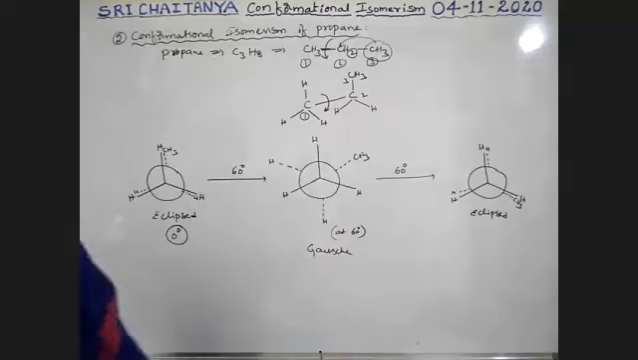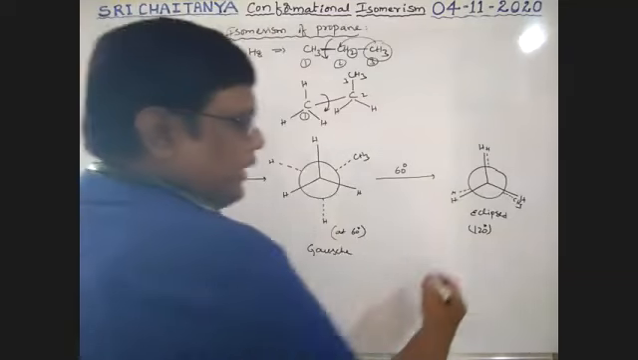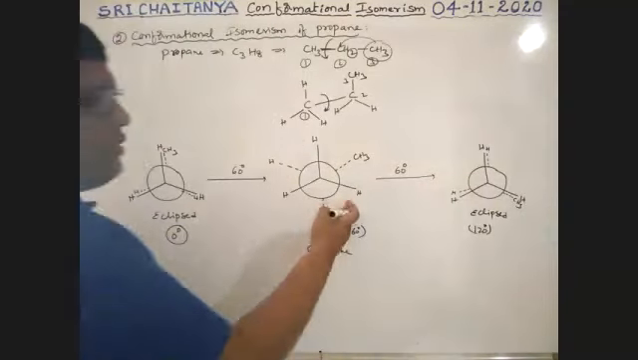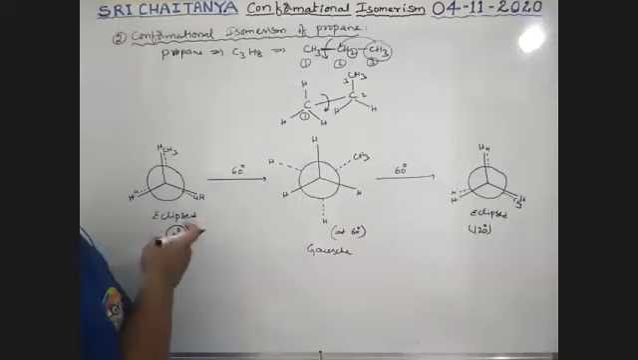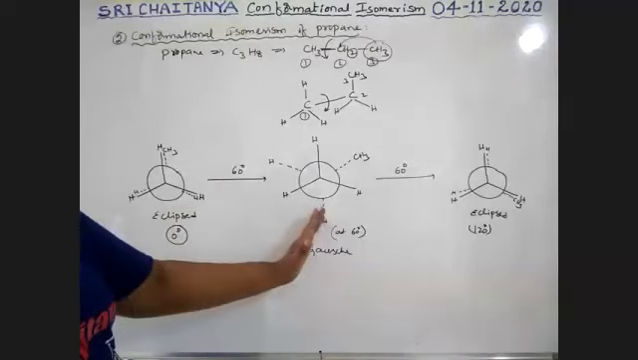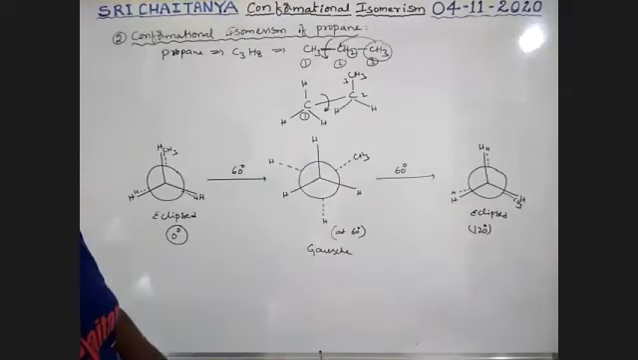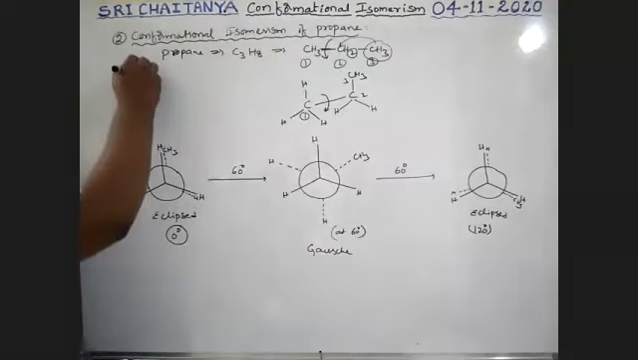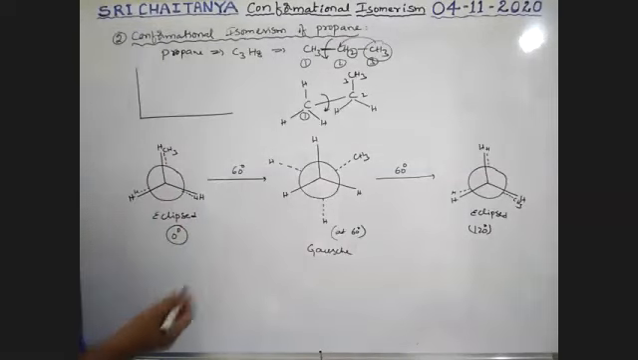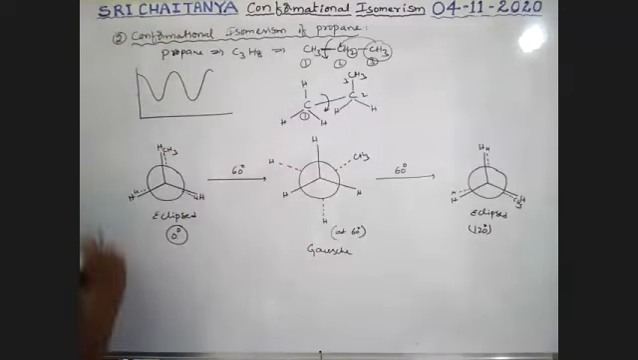At 120 degrees, if you rotate one more 60, it converts into the gauche form, and so on. So the eclipsed form changes to the gauche form and back to the eclipsed form for every 60 degrees of rotation. These two forms are interconvertible. So the energy diagram is like this, just like in ethane.